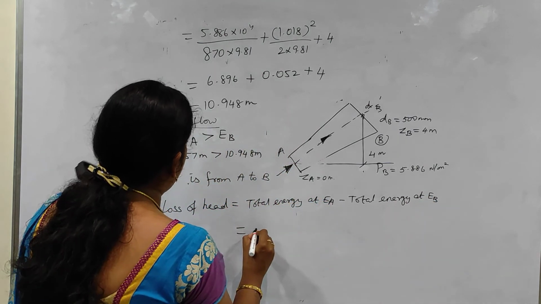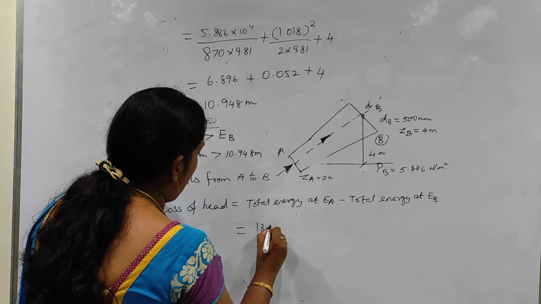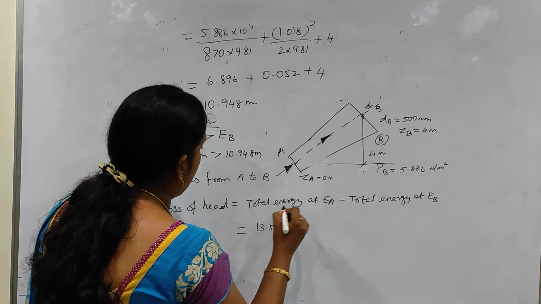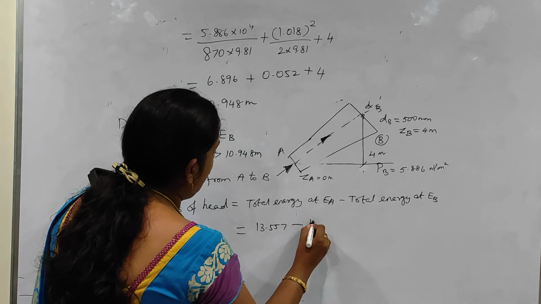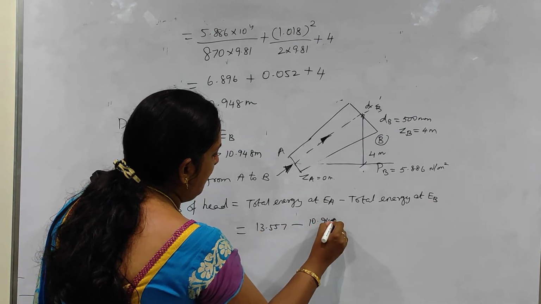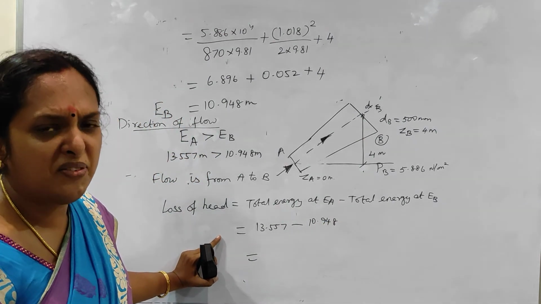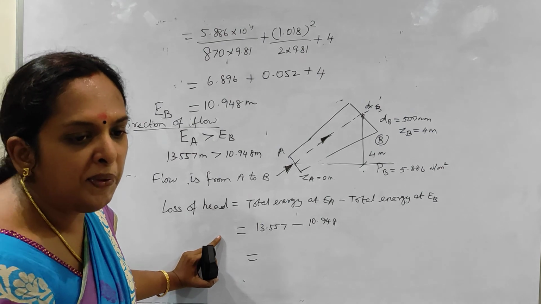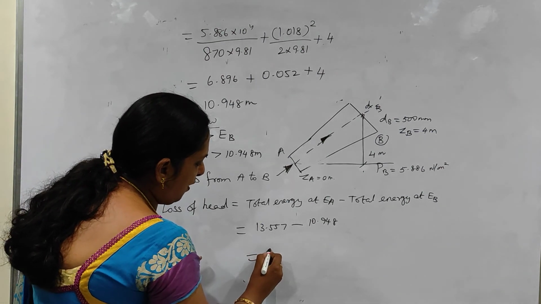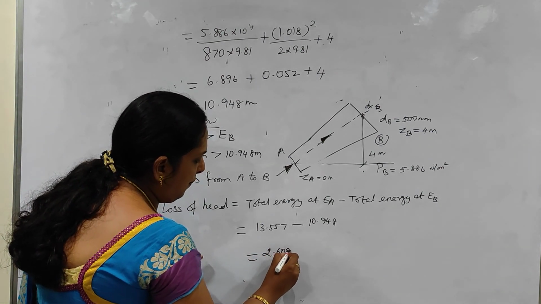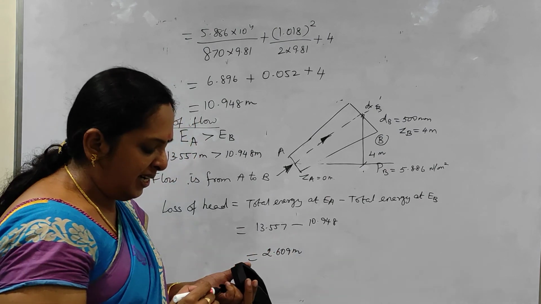What is the total energy at A? 13.557, minus total energy at B, which is 10.948. If I subtract this, then I know the loss of head. The loss of head is the difference in the energies. So here it is 2.609 meters. Is it clear, guys?